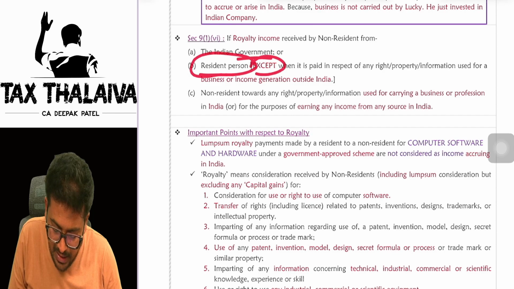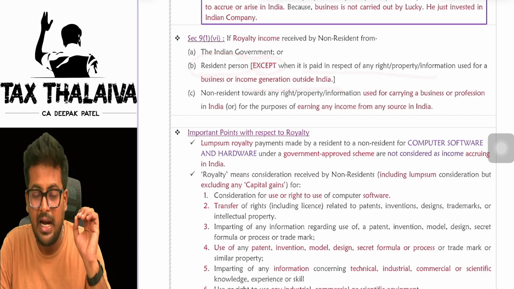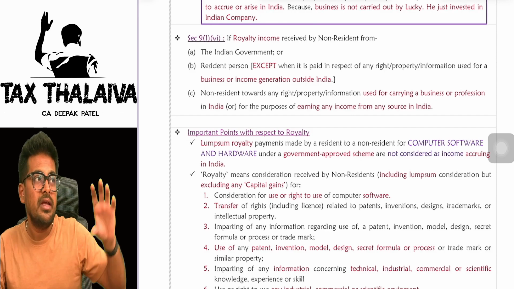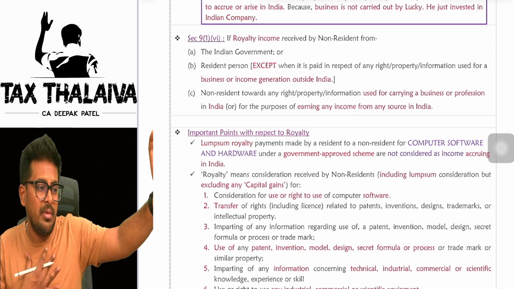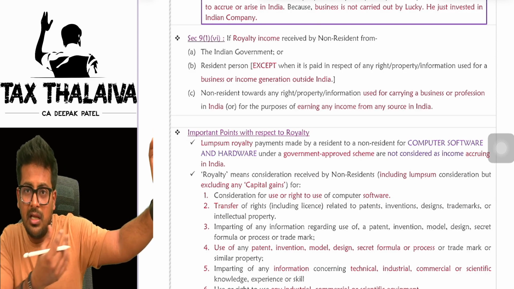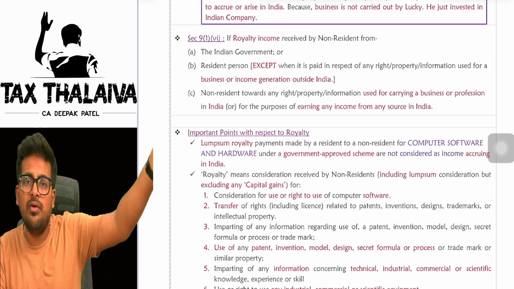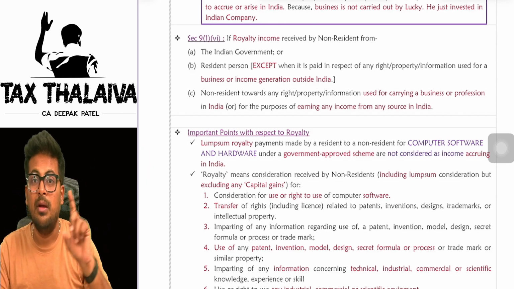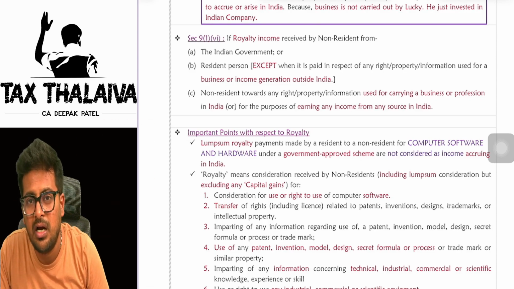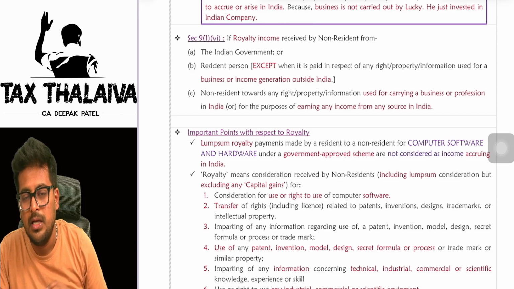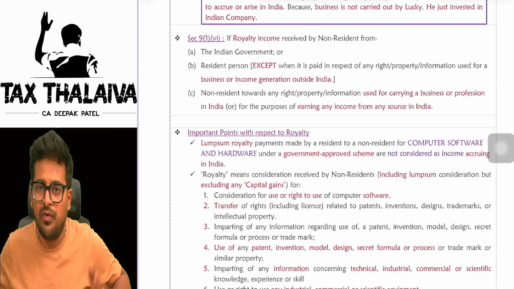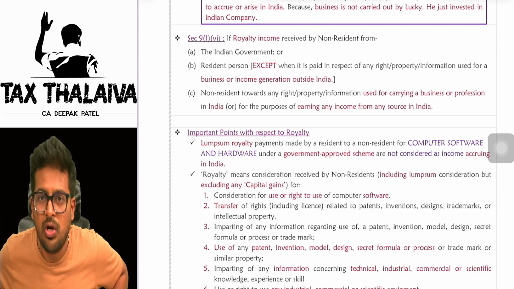And the resident person, except when it is paid for a right, property or information used for business generation outside India. So the non-resident created a formula. I am a resident. I am taking that formula from that non-resident, and I am paying royalty to that person. But by taking that formula, if I did some business outside India rather than in India, then it will not be taxed. If I took that formula and generated some income in India, same as in the case of interest income, boss, whatever we discussed, the same scenario is applicable here also.